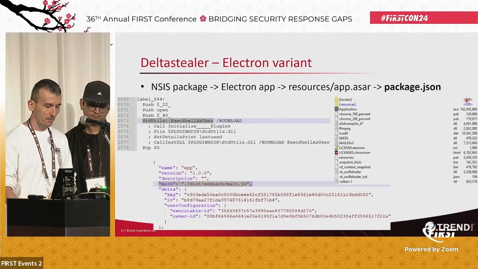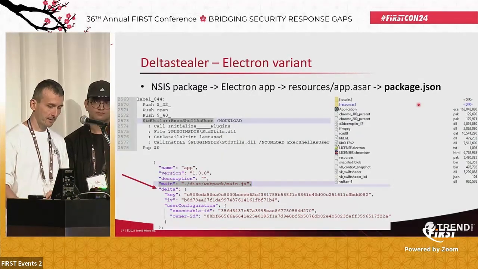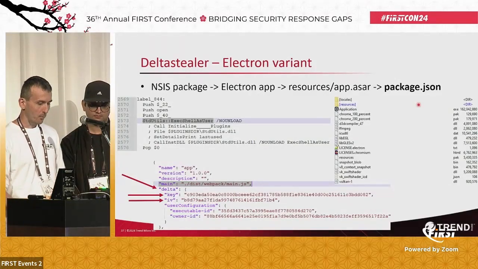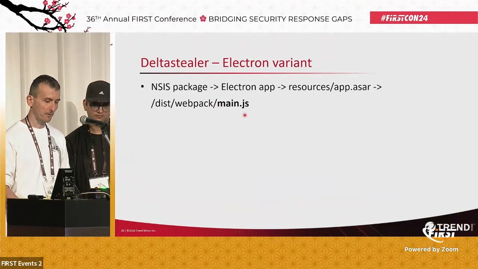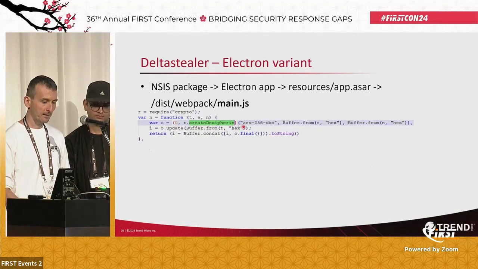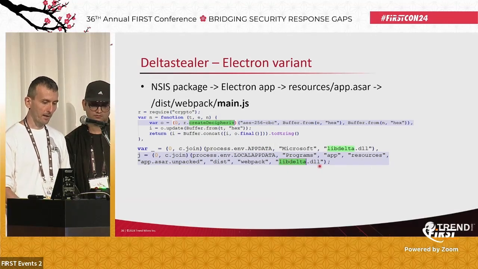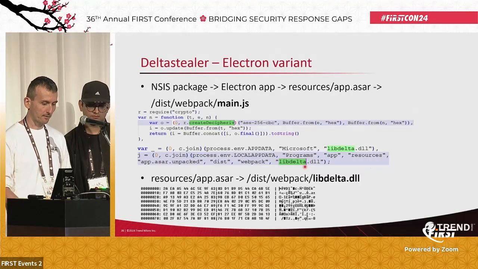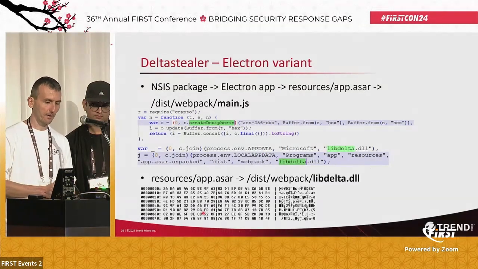In this case, we could notice when we open this package.json, there is the name of the stealer, Delta, and there is some key and initialization vector. So how is it used later? Later in the entry point file, main.js, you can notice that it creates encryption, AES-256 in CBC mode. Then they load one file, libdelta.dll, but now it's not a DLL, it's just some binary file, as you can see from the screenshot. It doesn't have any known structure.